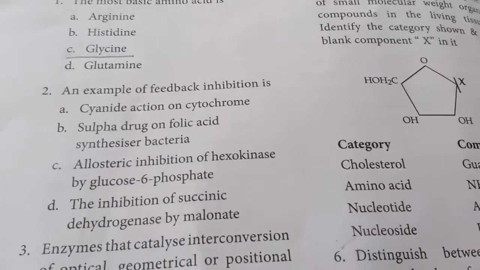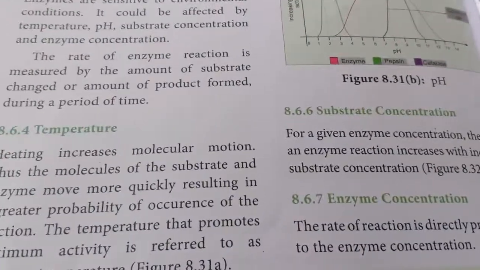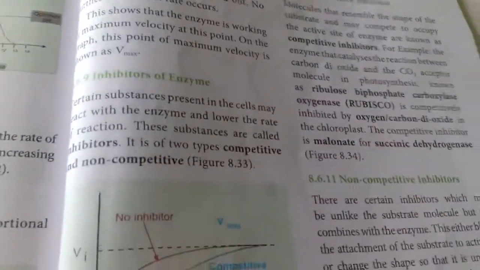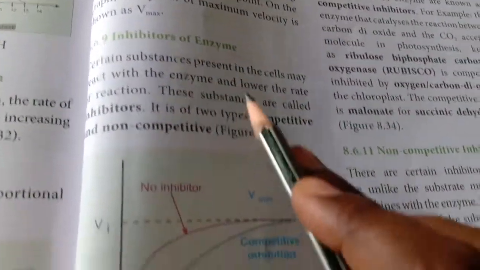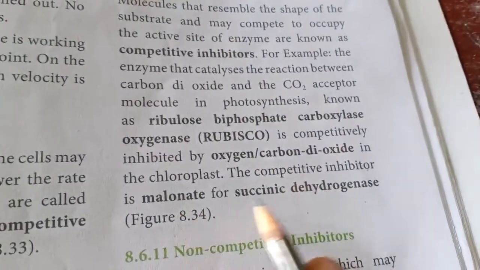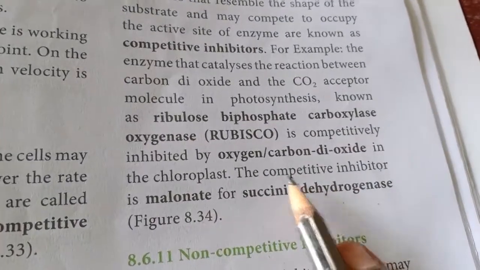To find this, let's move to the feedback inhibition. For every answer, it is a must that you refer to the textbook. So we learned some of the inhibitions. Inhibition of enzymes, let's look into these examples. We find something in the first paragraph. See here, malonate for succinic dehydrogenase is an example for what?